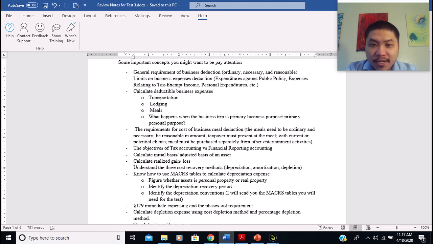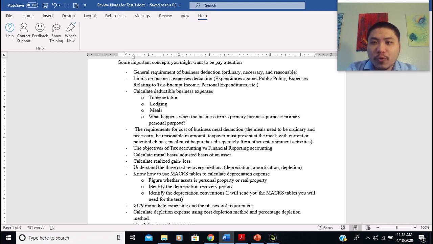So we can say financial accounting is very conservative, meaning the financial reporting regime wants to accelerate the recognition of expenses and costs and defer the recognition of income, right? If there's an expense or a cost incurred, financial accounting wants to recognize that very early, very fast, right?